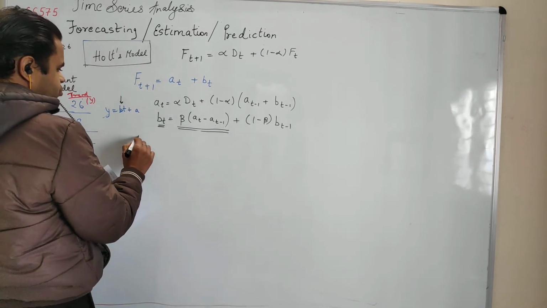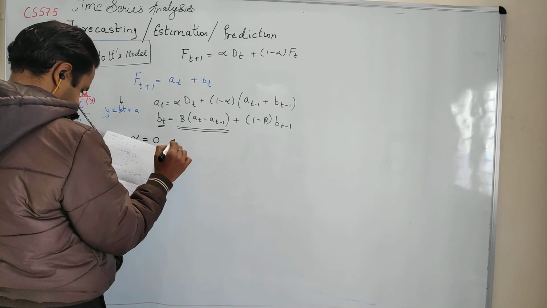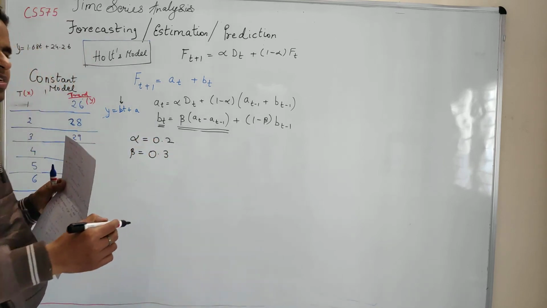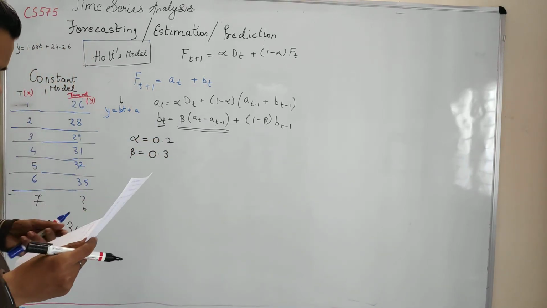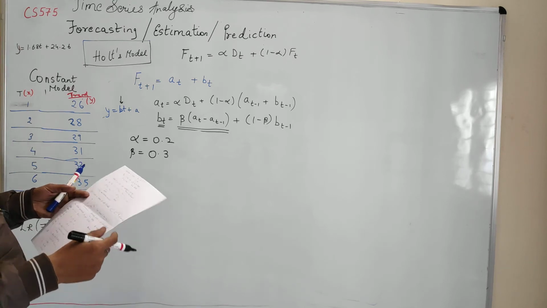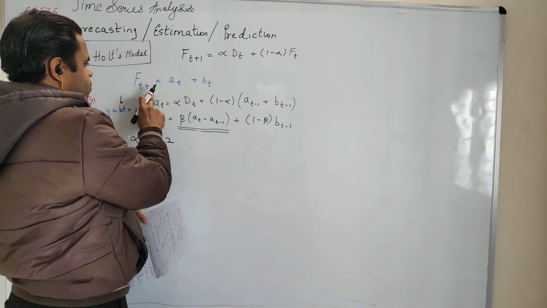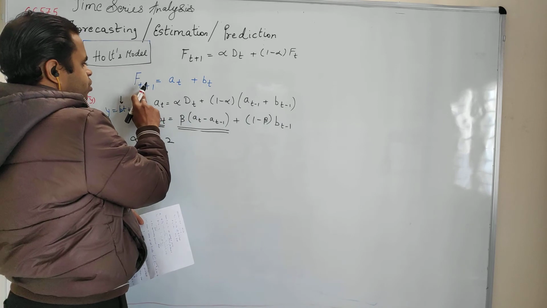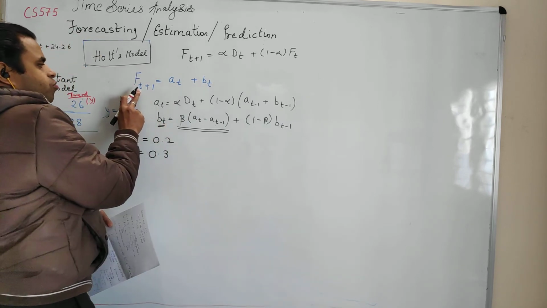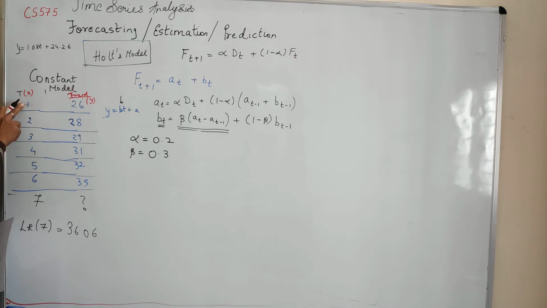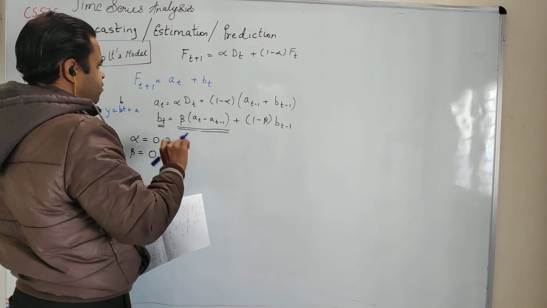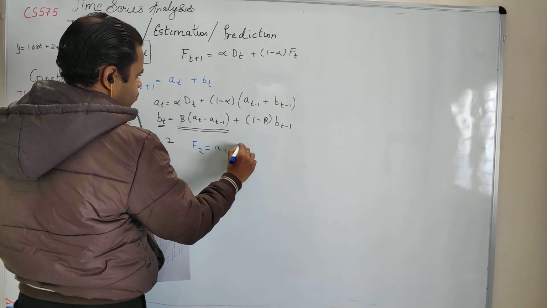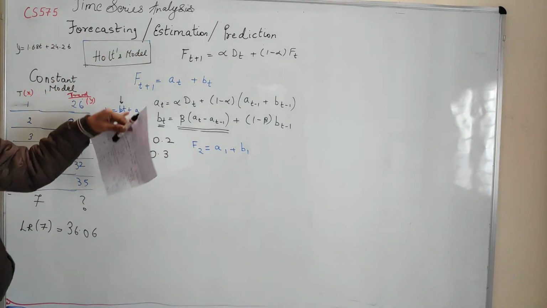In this case, we are assuming alpha is equal to 0.2, beta is equal to 0.3. Why it is between 0 and 1 can be seen in the previous lecture on exponential smoothing methods. Similar explanation. Now ft plus 1 is equal to at plus bt. So if I want to compute, let's say I put t equal to 1, because I have the value of t1, then I will have f2 is equal to a1 plus b1, because t is 1.